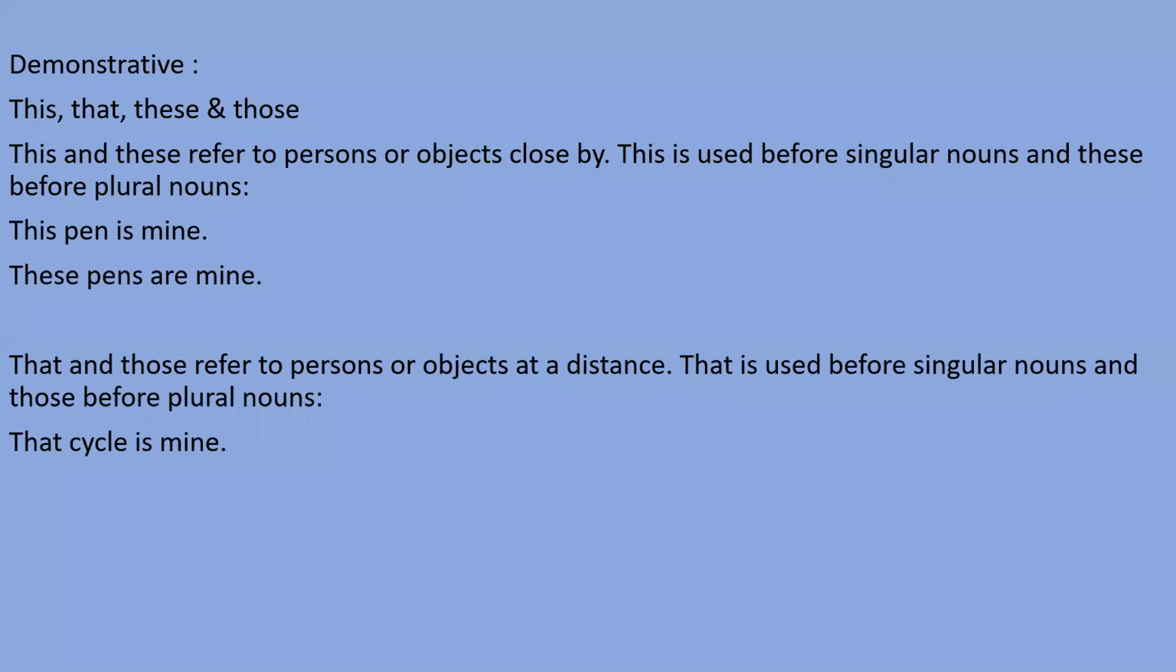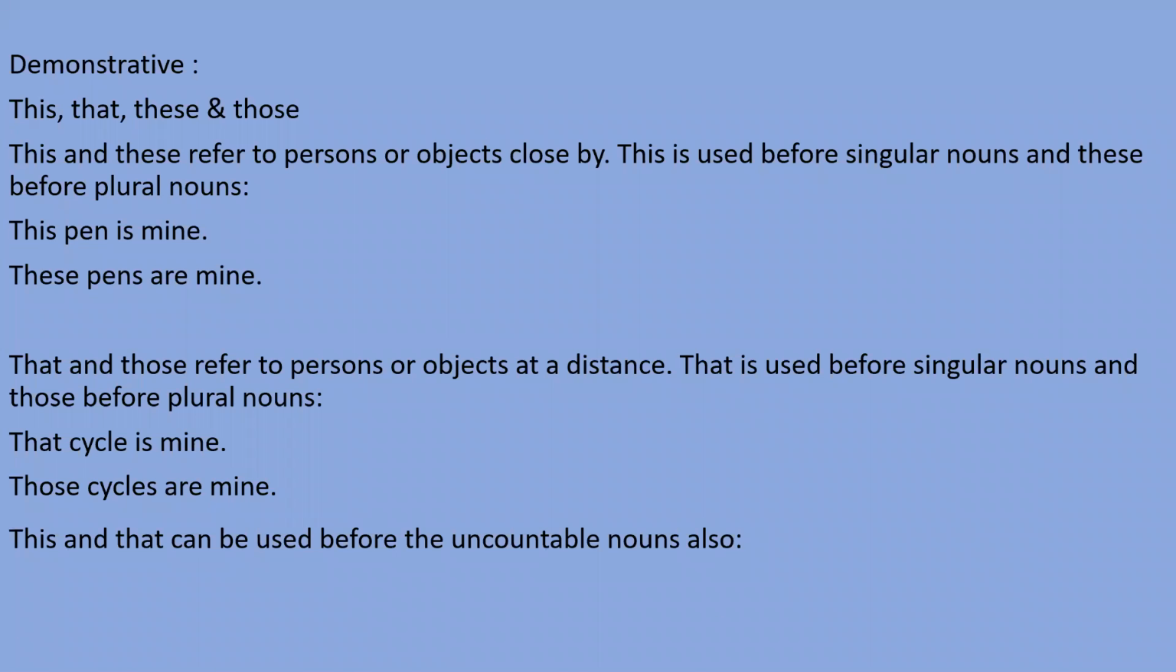Some examples are here. That cycle is mine. Suppose any cycle is yours and that is not close by you, that is at a distance, थोड़ी दूरी पर है, उसकी तरफ इशारा करके आप बोलोगे that cycle is mine, not this, because that is not close by you. Okay, if you are talking about more than one cycle, so you can say those cycles are mine, right?